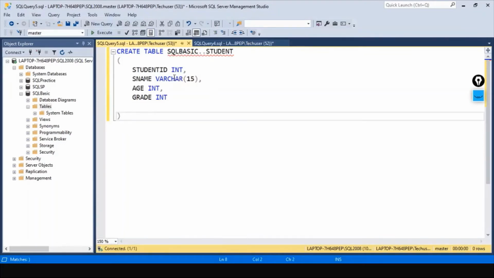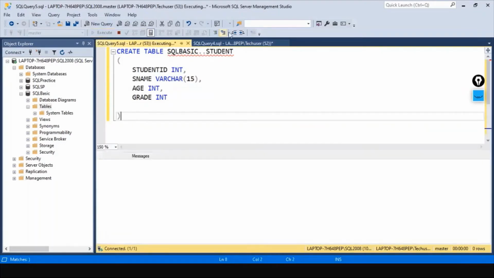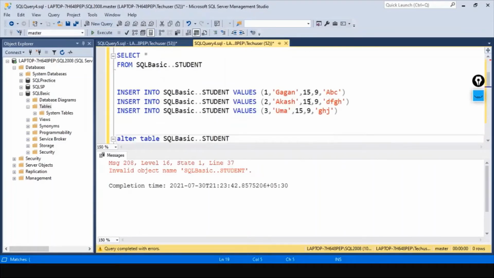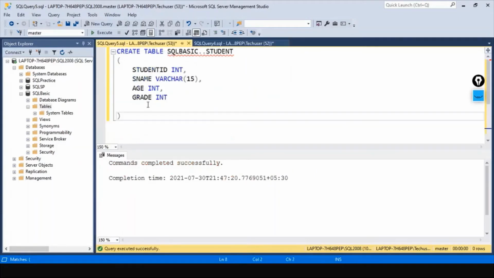I'm just creating the same table again to show what is wrong with this table. I'm just entering this and running this.